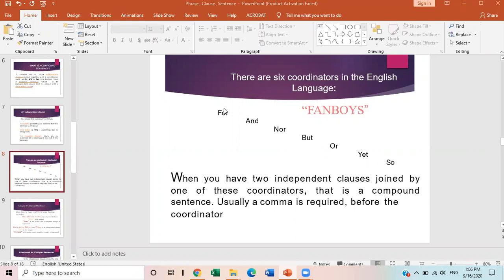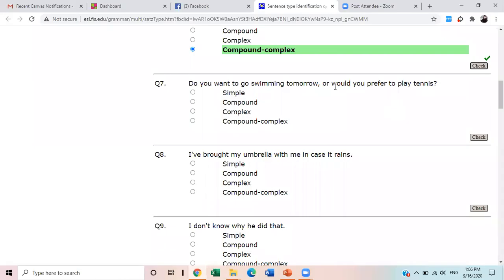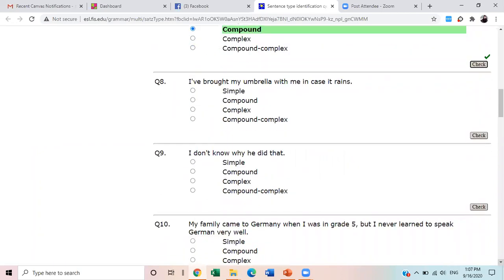If you see these coordinators joining two sentences, it means they are compound. All right. So we can clearly see "or" in this sentence. There is an "or", so that is why it is a compound sentence. I'll give you this exercise in the exam, so better pay attention and understanding. All right.